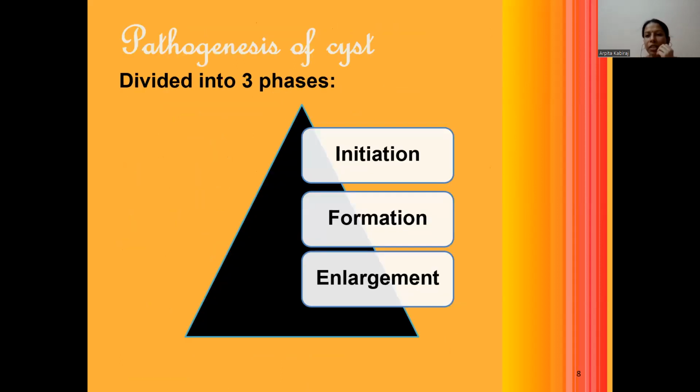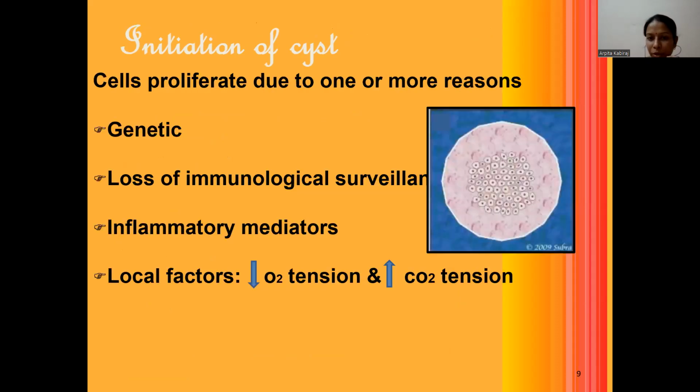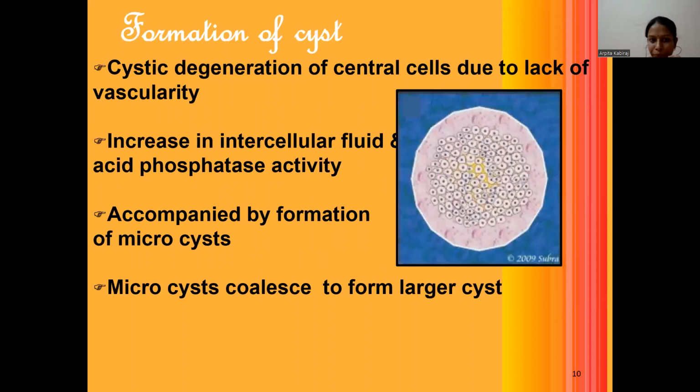Now, pathogenesis of cyst basically consists of three main phases: the initiation, the formation, and the enlargement of the cyst. Initiation of the cyst occurs due to the proliferation of the cells, which mainly occurs due to the genetic loss of immunological surveillance and inflammatory mediators. There is an increase in the oxygen tension within the lumen and within the cells, and an increase of the carbon dioxide tension.